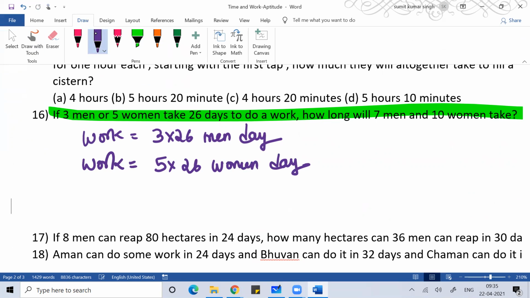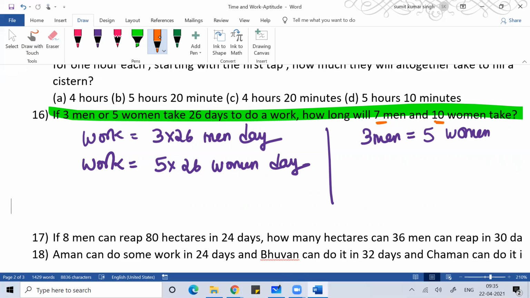Now the question is: how long will 7 men and 10 women take to do the same work? If I talk in terms of efficiency, then 3 men is equal to 5 women. So here you can see the problem it is given. In the problem it is given 7 men and 10 women.